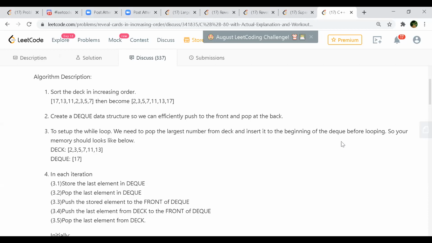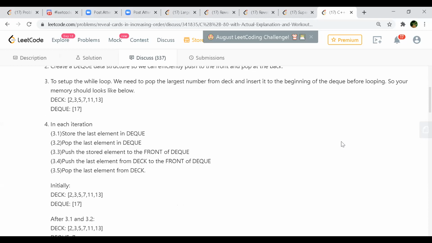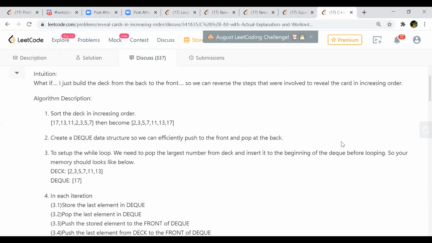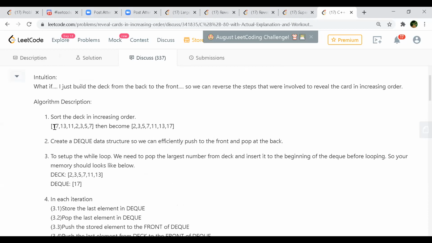We can go through this using DQ. Yeah, sure. Shall I go to code? We can go through the starting description. Exactly. First they are sorting it in increasing order. Then DQ they are using because they'll be popping from the front, pushing from the front, and popping from the back.